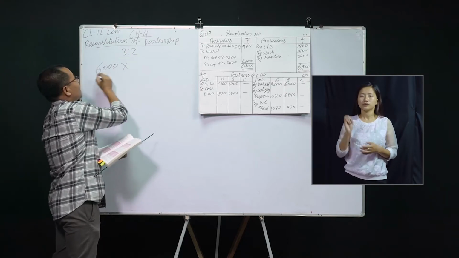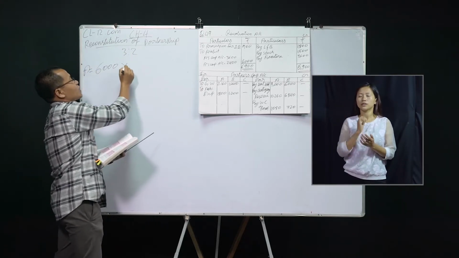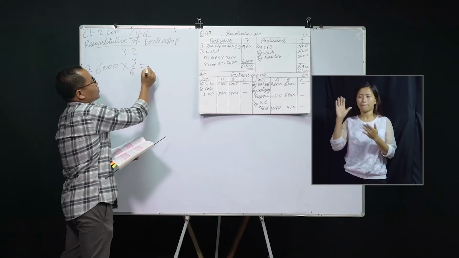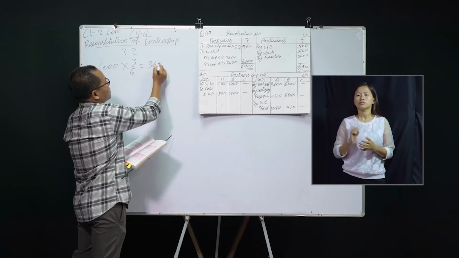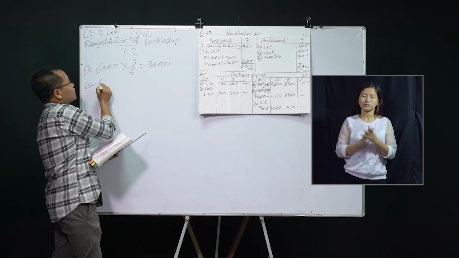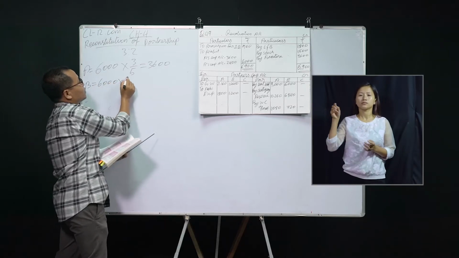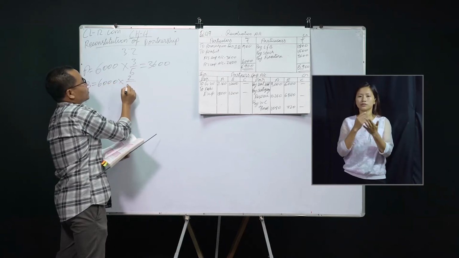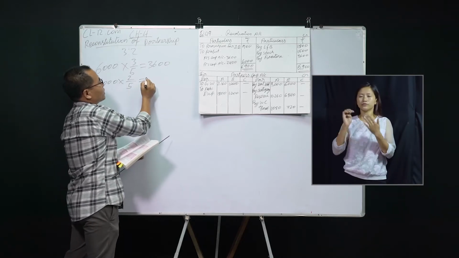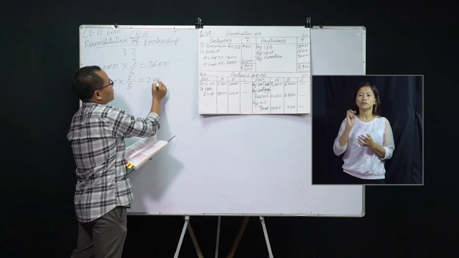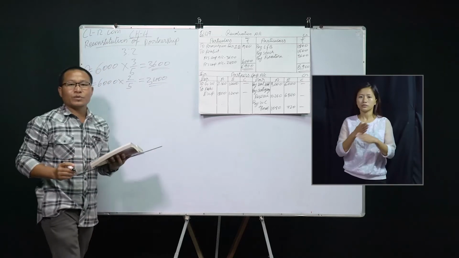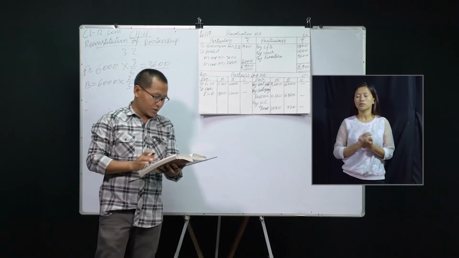That means A's share will be 6,000 into 3/5. So you will get 3,600. And for B, it is 6,000 profit into his ratio 2 divided by 5, so it comes to 2,400. So this is how the profits are distributed between the old partners.